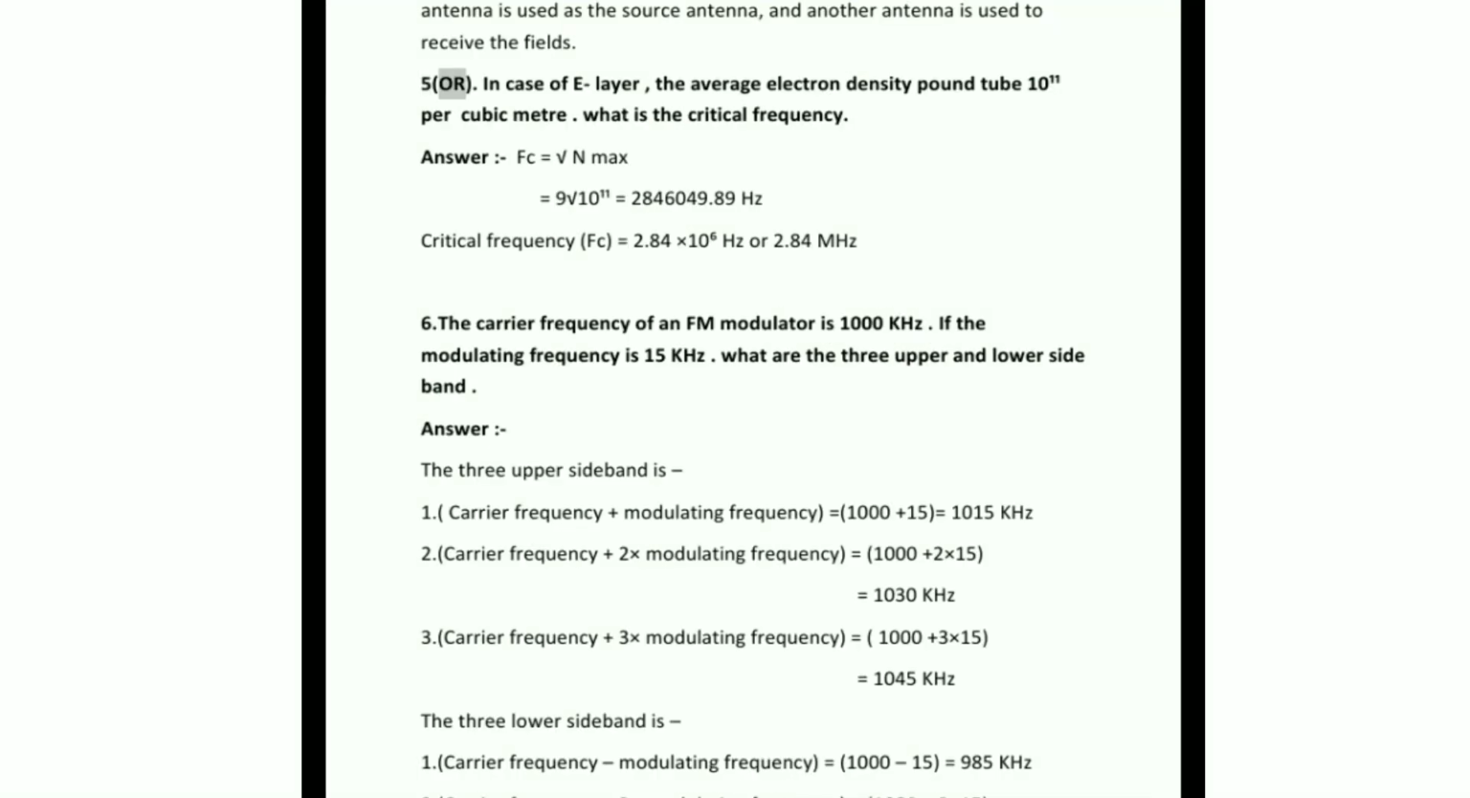5. Or in case of E layer, the average electron density is 10 to the power of 11 per cubic meter. What is the critical frequency? Answer. Critical frequency formula is 9 root N max. N max is the electron density that is given in the question. So putting in the formula, the critical frequency is 2.84 megahertz.